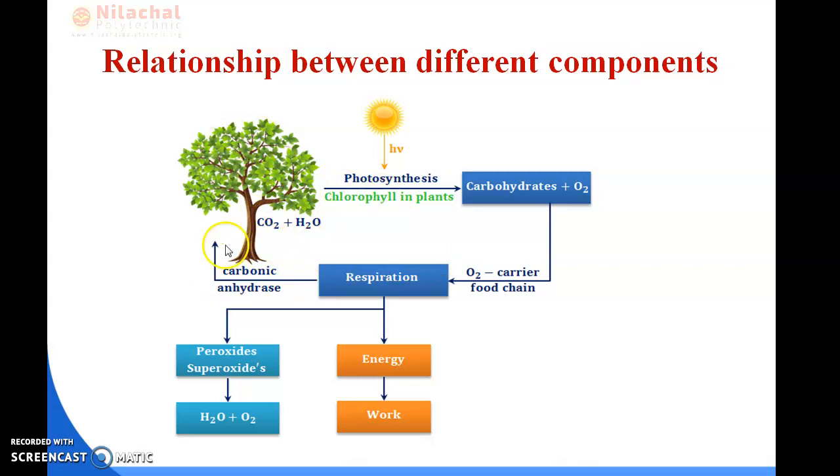So here is a plant, and now we see how this plant grows. As we know, the plant takes carbon dioxide from the air, then takes water from the soil, and takes light from the sun, and then makes the food through a chemical process which is known as the photosynthesis process. Here the respiration process works in energy and work. In this way the plant can grow.